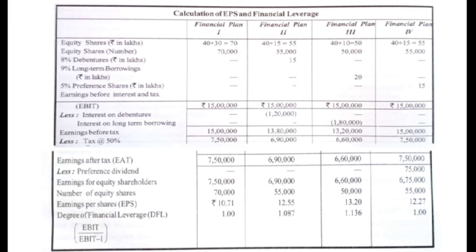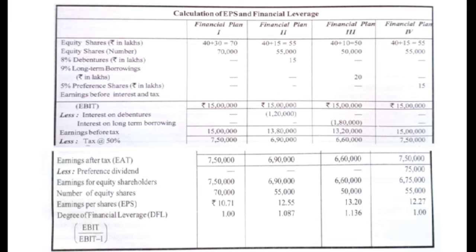So from each plan we have deducted the tax, and the remaining amount we get is called earnings after tax. So under financial plan 1, the earnings after tax is rupees 7,50,000. Financial plan 2, 6,90,000. Financial plan 3, 6,60,000. Financial plan number 4, 7,50,000. Now this is the earnings after tax.